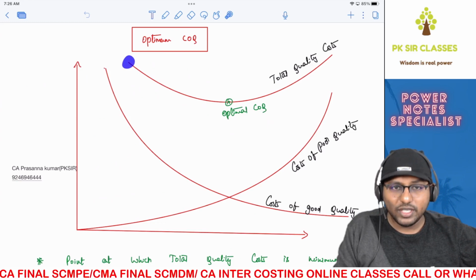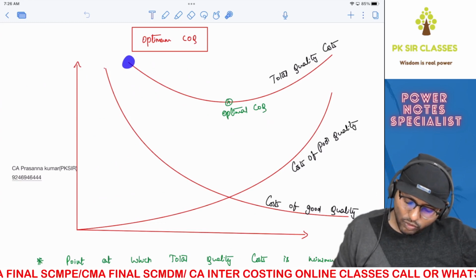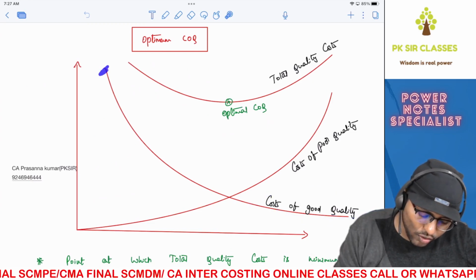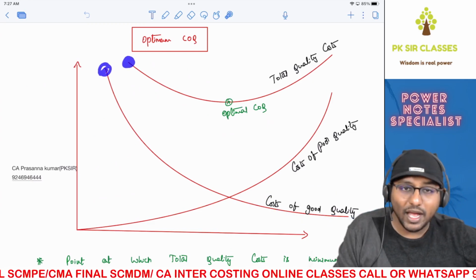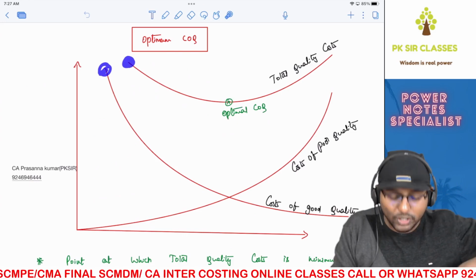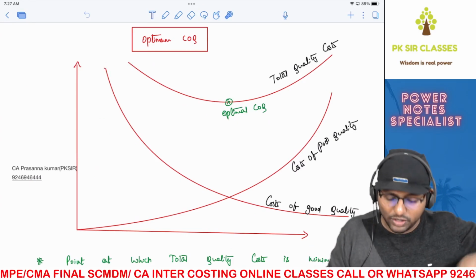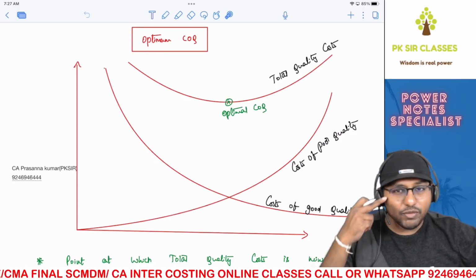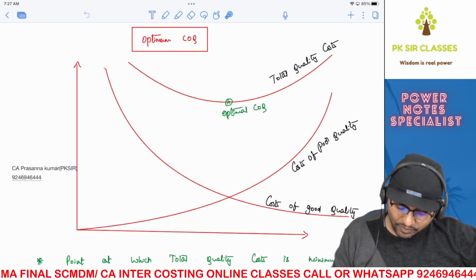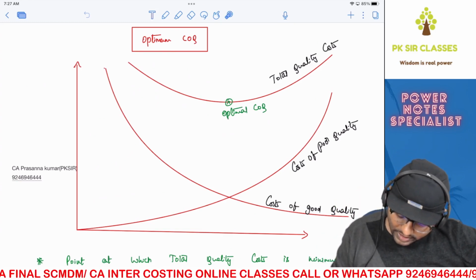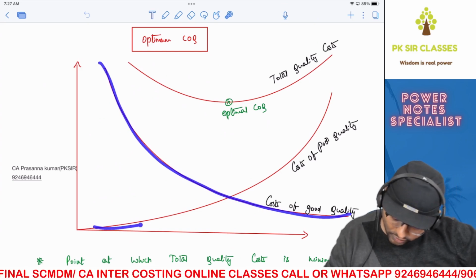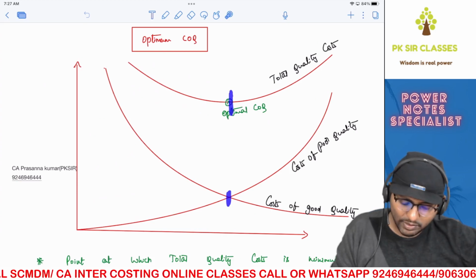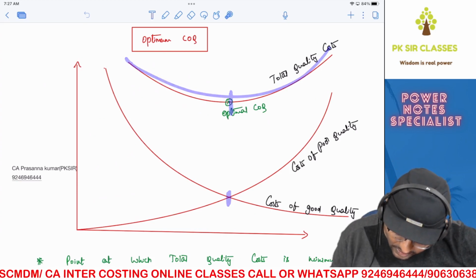So what they are trying to say is that investing a lot into cost of good quality, that is prevention and appraisal, is also not good. Why? Because your total cost of quality will be high, which means from an economic point of view, it is not good, because you're incurring a lot more quality cost. So rather he says that there should be an acceptable level of defects, which means a little bit of internal failure and external failure is accepted, such that you can see there is an intersection point of cost of good quality and cost of poor quality. At this intersection point, your total cost of quality is at its minimum. This is the total cost of quality and this is at its minimum, right?